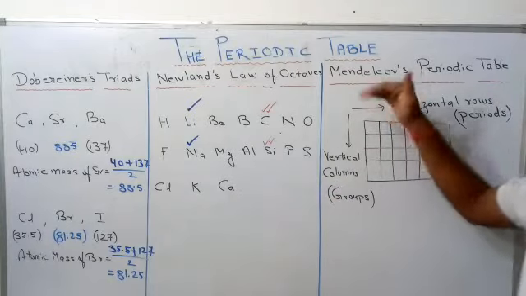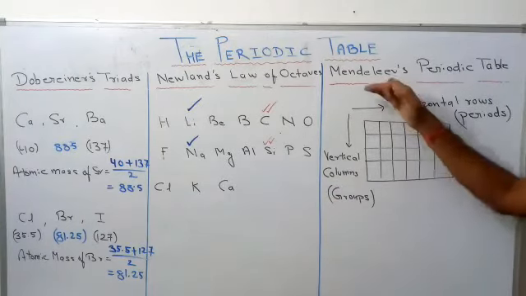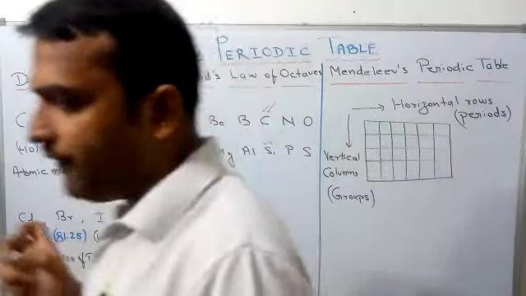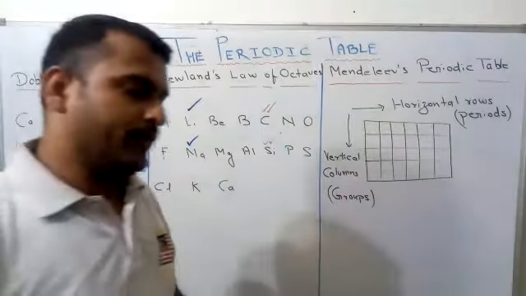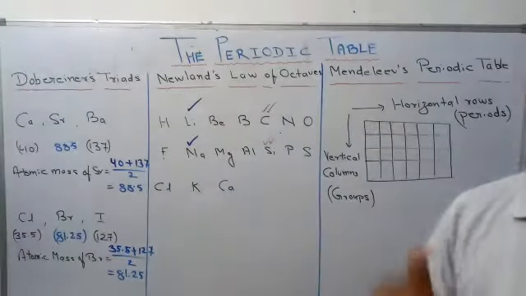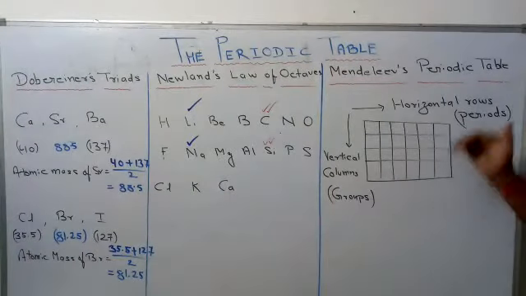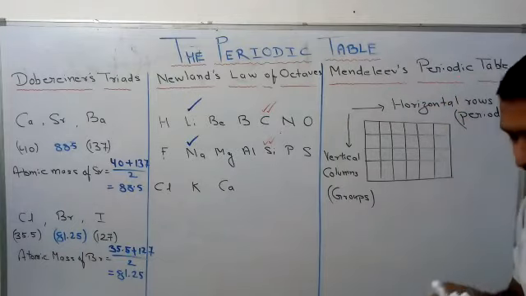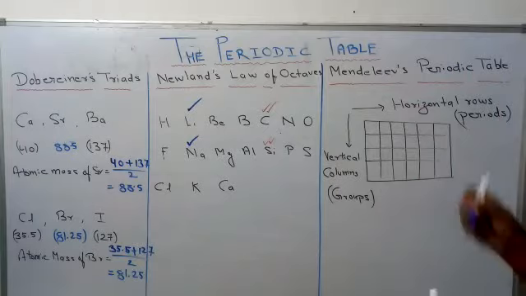Now another table, Mendeleev's periodic table. Mendeleev is also called the father of the periodic table because the concept of the modern periodic table is based on Mendeleev's periodic table. At that time, there were 63 elements.